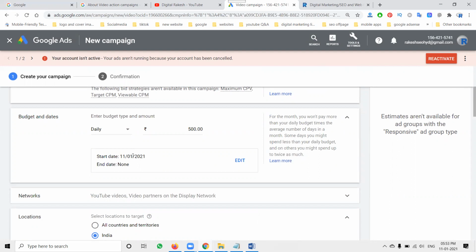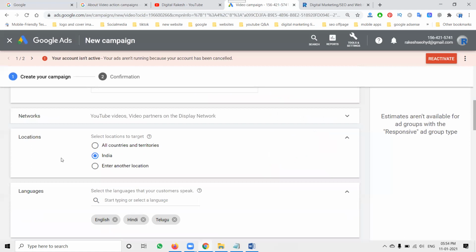What is the important key point for start date and end date? Suppose you don't mention an end date, you can run this ad at any time. You can also mention an end date, and at a certain time the campaign will finish, and you can create another campaign. The same campaign can run in the future, so go with not mentioning an end date.